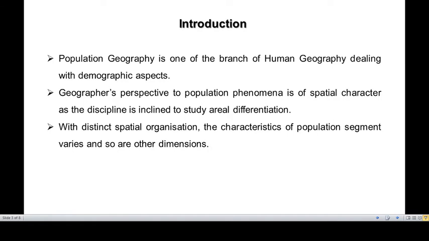Therefore, one needs to understand that as a geographer, we have to have an inclination to see the spatial pattern of distribution, and accordingly we will be in a position to understand the different aspects and phenomena related to it. So, with spatial organization as a characteristic, the population segment varies, and so do other dimensions, and those variations we are expected to analyze with our understanding of the topic.